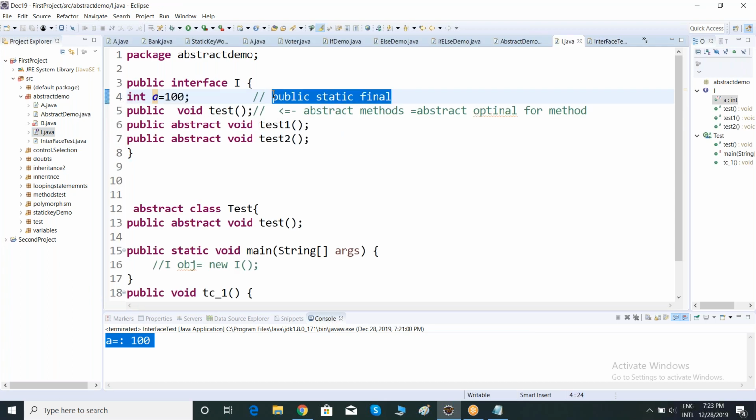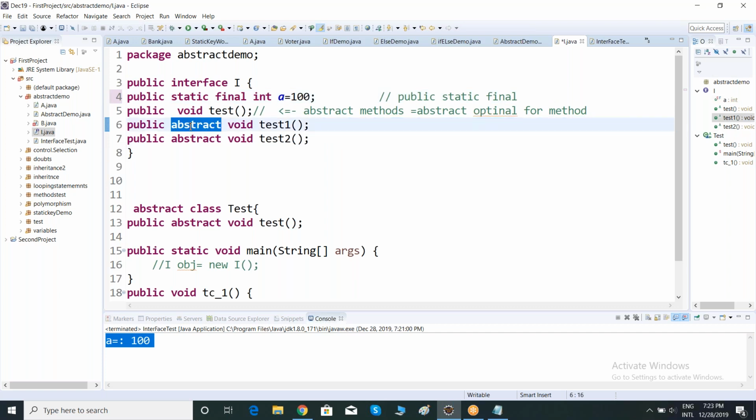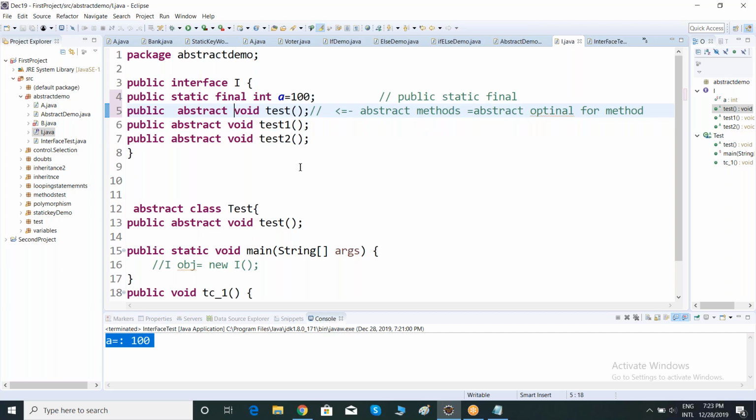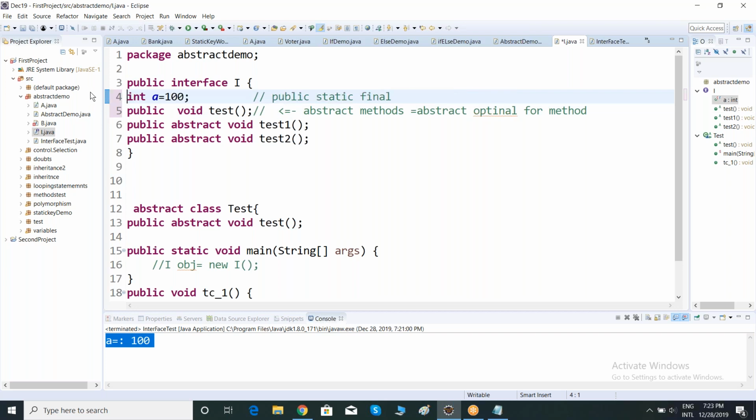Hidden, it will be like this: public static final int a equal to 100. And your method is like this. If you mention the keyword or not, it is always abstract. Observe, there is no change. If I remove this abstract keyword, the method still acts as an abstract method. If I remove this one, it is also acting like a public static final variable.